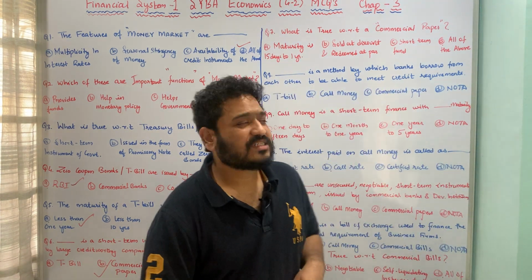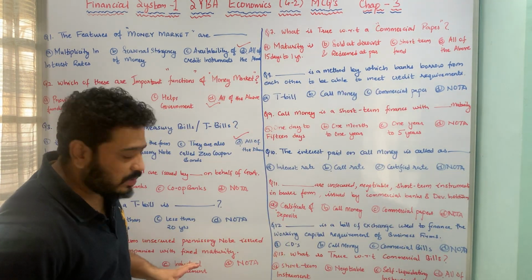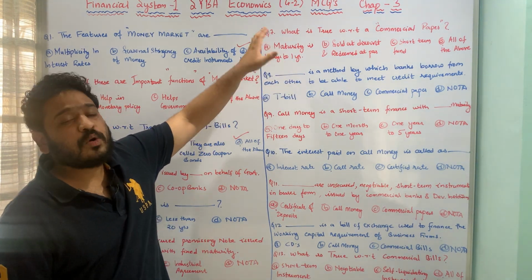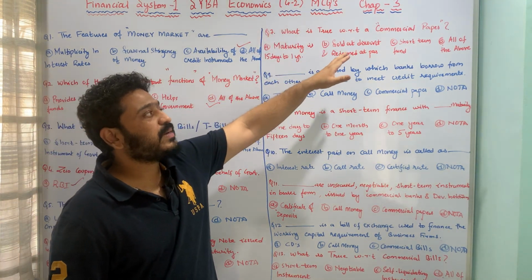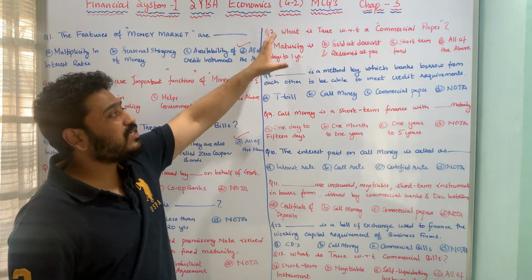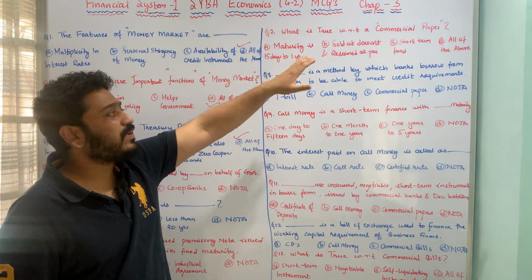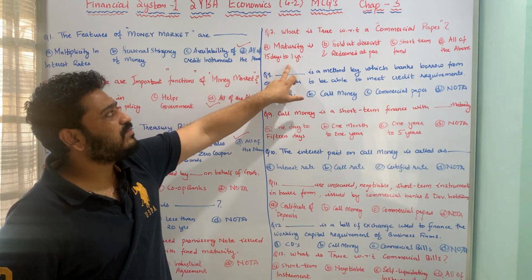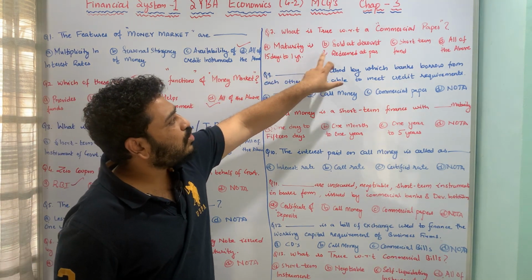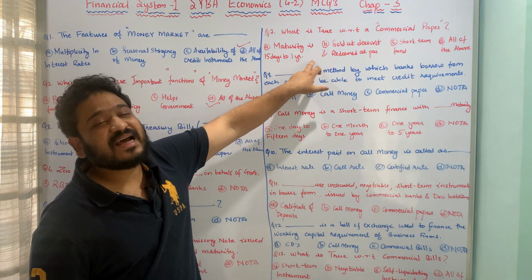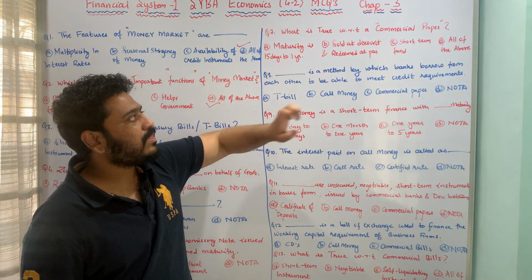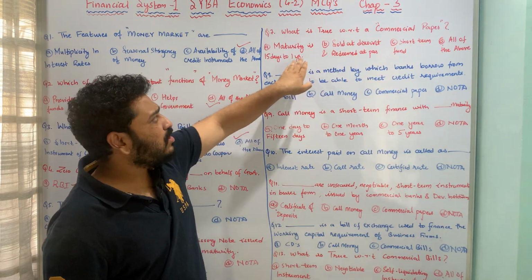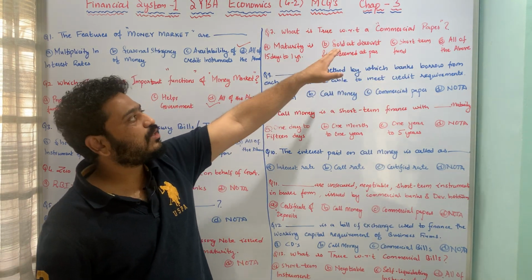Let us now move to the next question, which is again with respect to commercial papers, and the question is in this fashion: what is true with respect to a commercial paper? The underlying options are: maturity is 15 days to 1 year, sold at discount and redeemed at par, it is a short-term fund, and all of the above. So all these three things are true with respect to commercial paper.